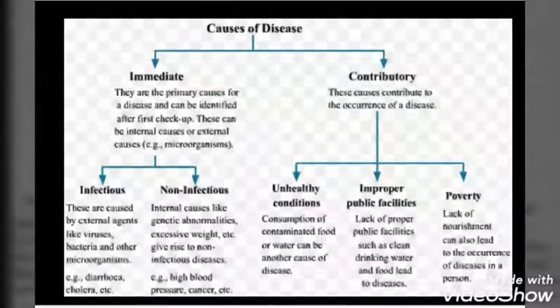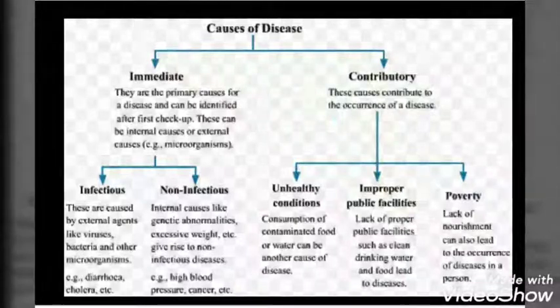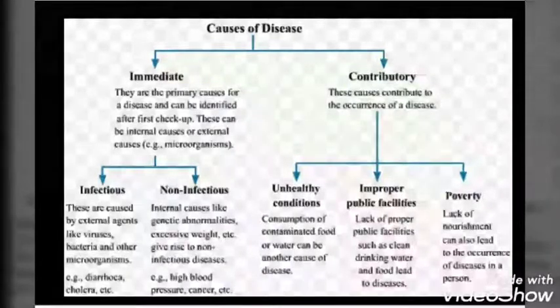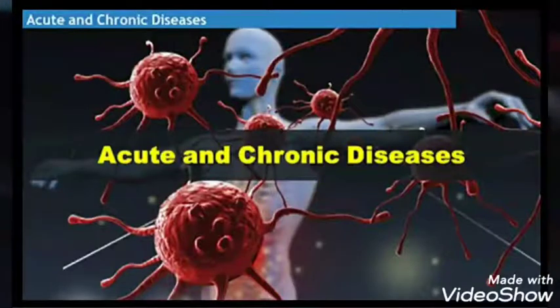So from this discussion we can conclude that all the diseases have an immediate cause, which can be any of the disease agents, and some contributory causes like the undernourishment or genetic disorder or any of the bad environmental conditions. Now, yesterday we studied about acute and chronic diseases.